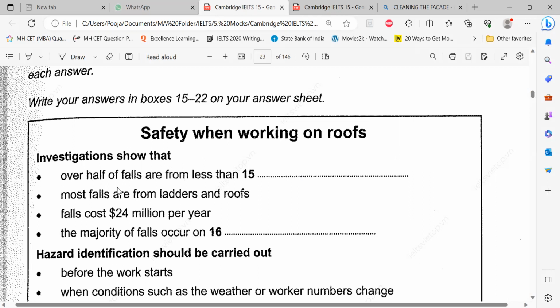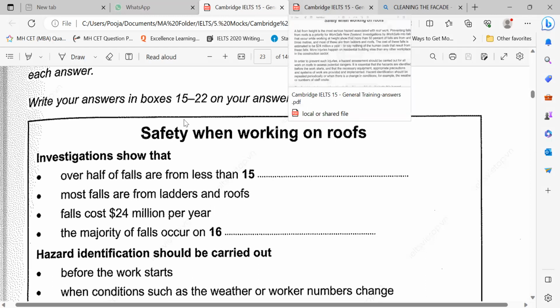Now I know there are 4 points in this. That means this 4th point will actually be after this $24 million, wherever it is. So I don't read these two. I don't waste my time. I directly read majority of the falls. You understand majority? Majority is like maybe more than 70, 80. Or out of 10, more than 70%. Occur on. What is on? On some place, on some day. On is like on some reason, on purpose, but I don't think it will happen on purpose, right? On some surface, right? Yeah. So I don't know.